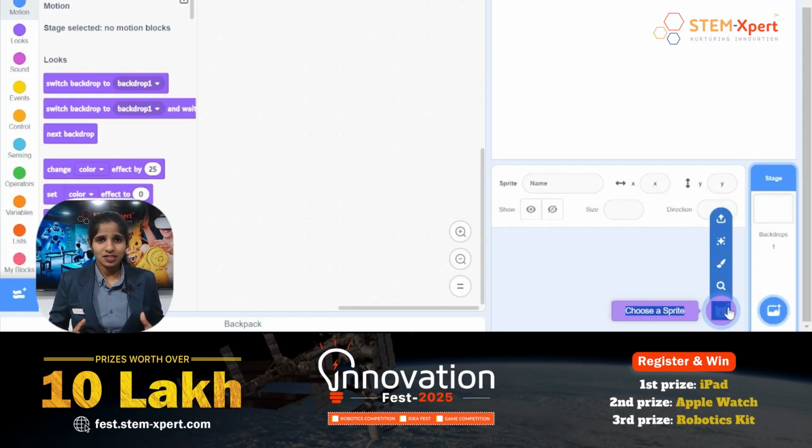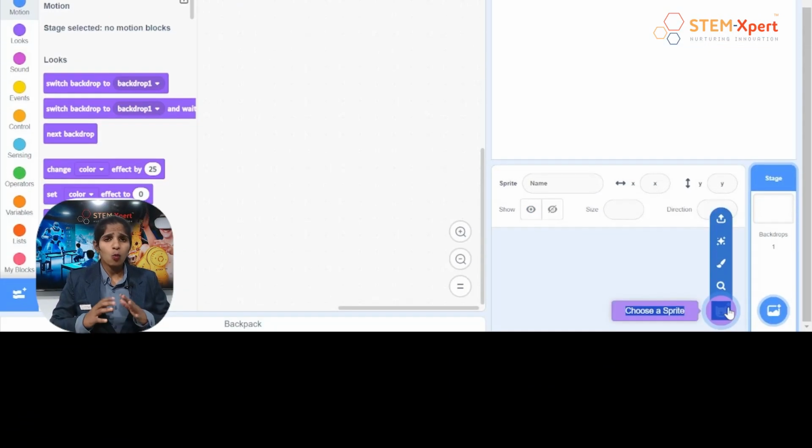Okay, now it's time to start. While creating a game in Adacraft, you'll have to go through two steps. The first is the designing part, and the second is the coding part. First, can we go for the designing part? Let's start. Tell me, what will be the sprite in the case of a ping pong game? Yes, we are using a group of sprites here. So now do it with me.